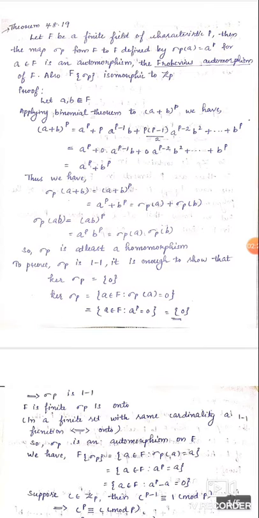So let us move to the proof. We consider two elements a and b which belong to field F. Now we are going to apply the binomial theorem to these elements, so we write (a + b) whole raised to p. According to the binomial theorem, we can expand the polynomial.